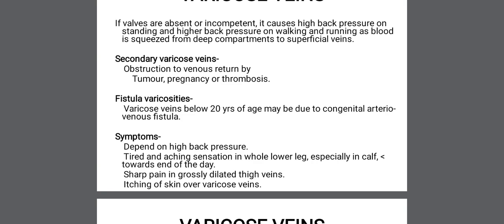Then secondary varicose veins occur in tumor, pregnancy or thrombosis because of obstruction to the venous return. Then fistula varicosity may occur below 20 years of age when there is a congenital arteriovenous fistula.